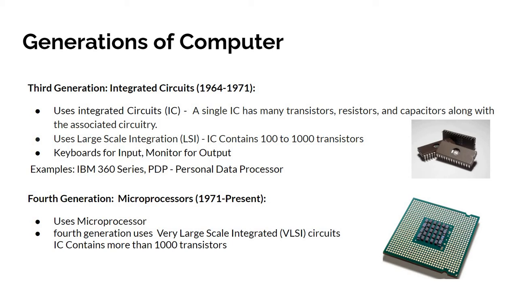I repeat the order of the scale integrations. Small scale integration, SSI, contains fewer than 10 transistors, and medium scale integration, MSI, contains 10 to 100 transistors. Large scale integration, LSI, contains 100 to 1000 transistors, and very large scale integration, VLSI, contains more than 1000 transistors. Examples of this generation of computers are the IBM 4341 and Apple Macintosh.